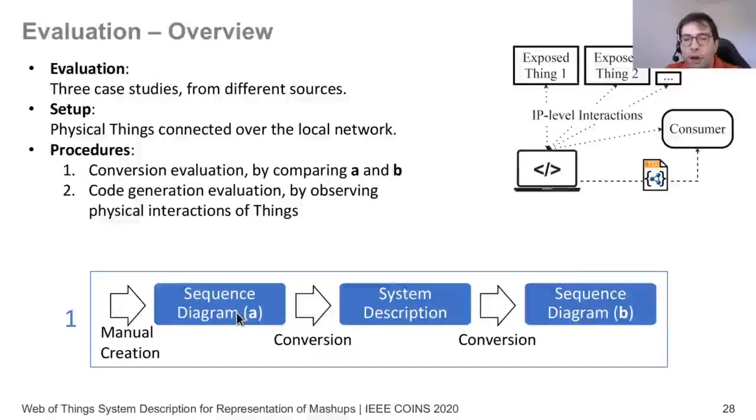Then for our paper, we have evaluated in 3 case studies. In our setup, we had the physical things, and we connected them over the local network where the mashup controller is on a laptop. And we have always evaluated it by creating a sequence diagram by hand, converting it to a system description and reconverting it back to a sequence diagram and checking their equality. And then after this, we have deployed the code that is generated from the system descriptions and run it to see whether the logic that we are expecting is actually happening by observing the physical devices.